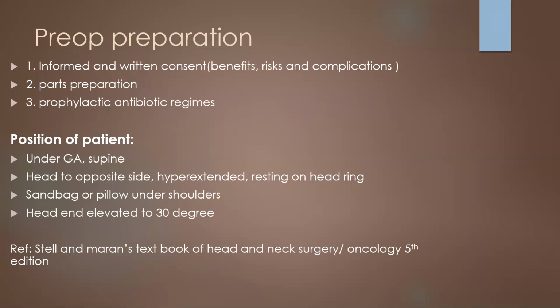And position of the patient: under general anesthesia, the patient will be put in supine position. The head is turned to the opposite side of dissection, hyperextended and resting on the head ring. A sandbag or pillow has to be put under the shoulders, so that the head end should also be elevated 30 degrees.